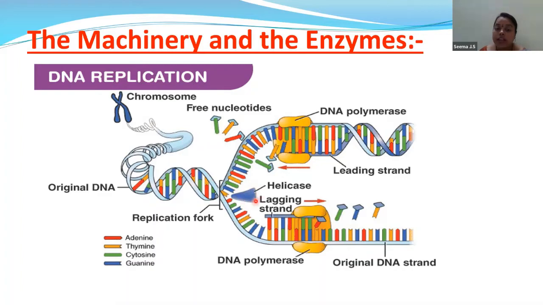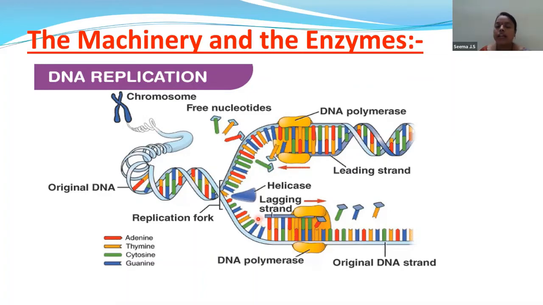Because of the helicase enzyme, the DNA gets uncoiled. So remember children, the DNA will get uncoiled because of which enzyme? Helicase enzyme.